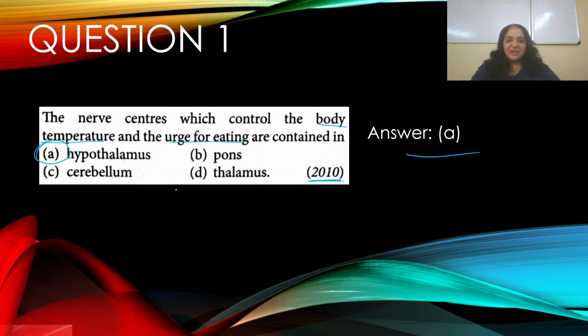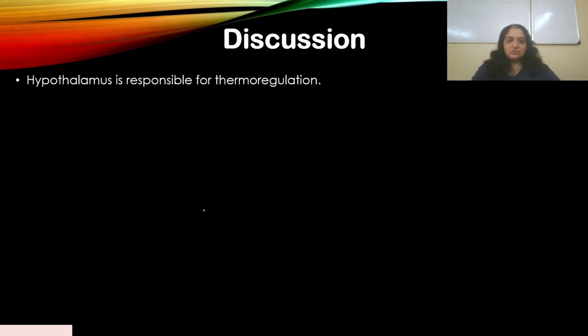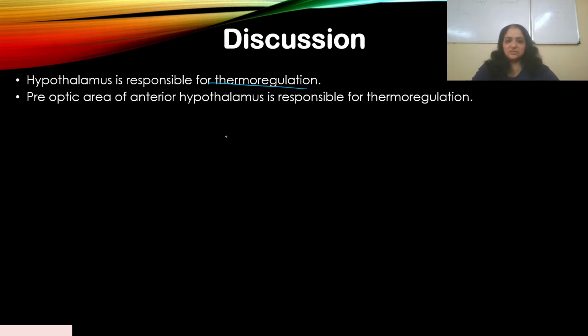We've already discussed this in part 2 and I've given a very detailed answer for this. Let's go through the discussion. Hypothalamus is responsible for thermoregulation. It is basically the same answer that I had given in the previous part, so I will not go through this so much in detail. The preoptic area of the anterior hypothalamus is responsible for thermoregulation. If they ever ask you about posterior or anterior hypothalamus, you should know.